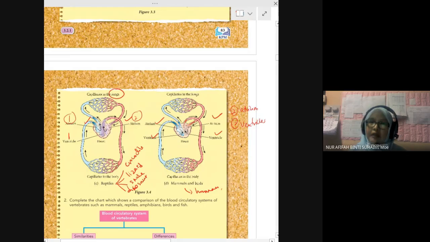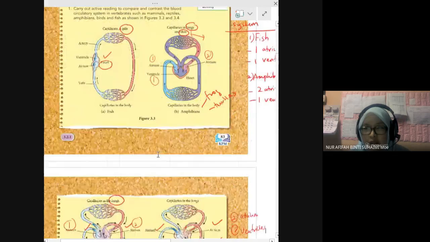What are atrium and ventricles? Atrium and ventricles are the spaces, the chambers inside our heart. For us humans, we have four chambers. Four spaces: two atria at the top and two ventricles at the bottom. The chambers in our heart, atrium and ventricle. Okay, can you differentiate?